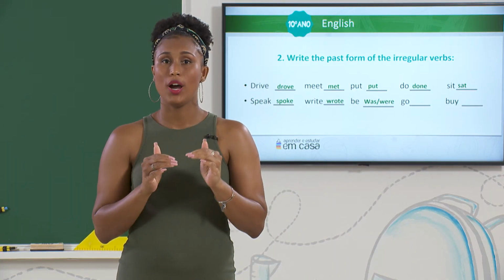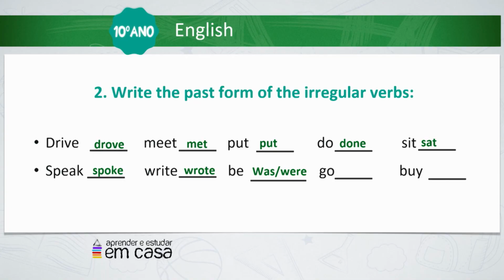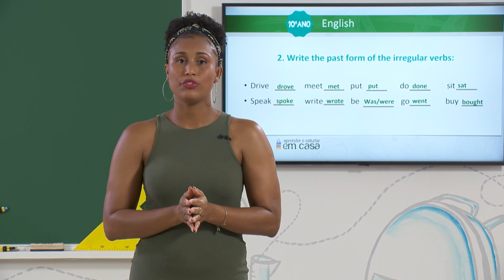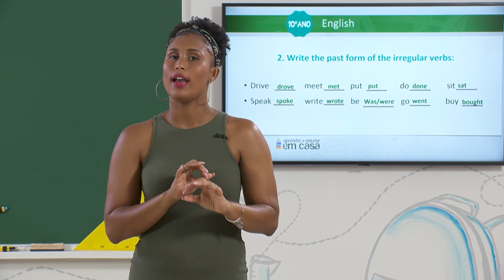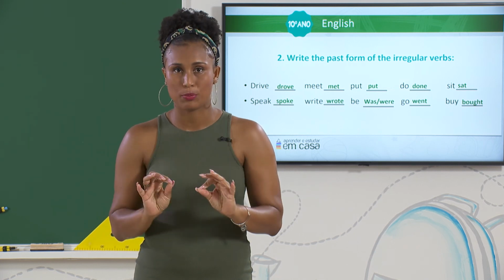We have was and were. It depends on the subject. Go, went, and buy, bought. See, guys, it's super easy. As long as you have the list of the irregular verbs, you will be able to form any sentence in the past using the irregular verbs.